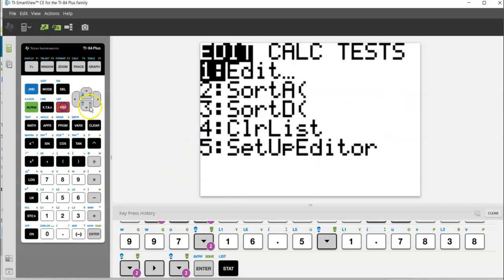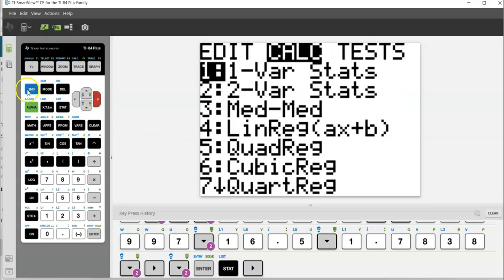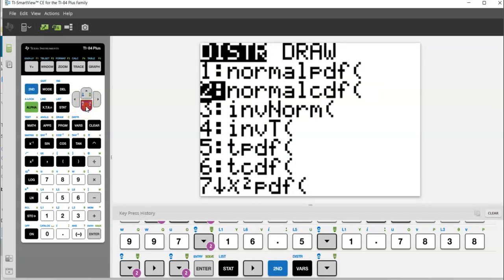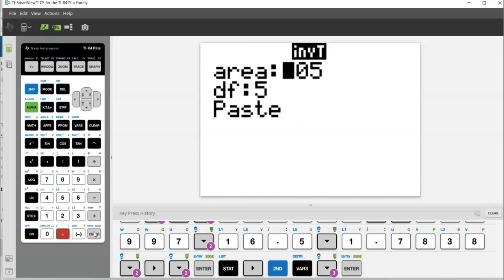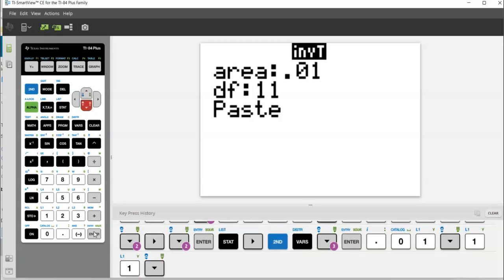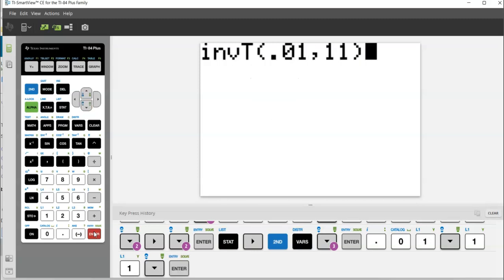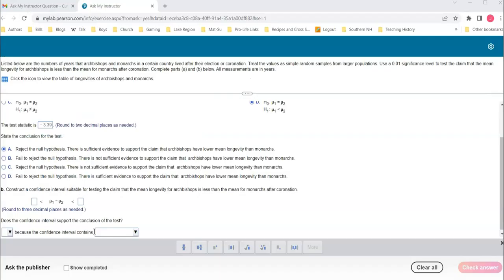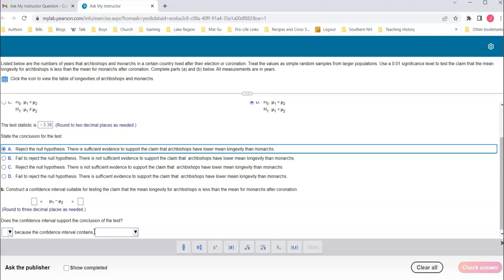The other way would have been to find the critical value. I would have gone to second var, to the distribution menu. I want my inverse t. My area is 0.01, because it's all in one tail. It's one-tailed, so I don't have to divide it by 2. My DF, I would use the smaller, so in this case that's 11, and paste. And I get negative 2.72. My value of negative 3.39 falls in the tail. It is smaller. Since it's less than, you want smaller, so I would reject. So either way works. Okay, so that's part A.